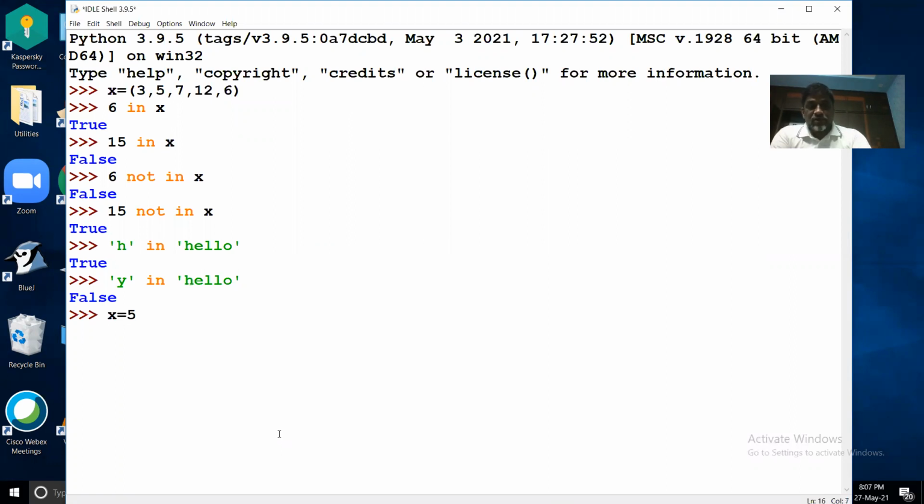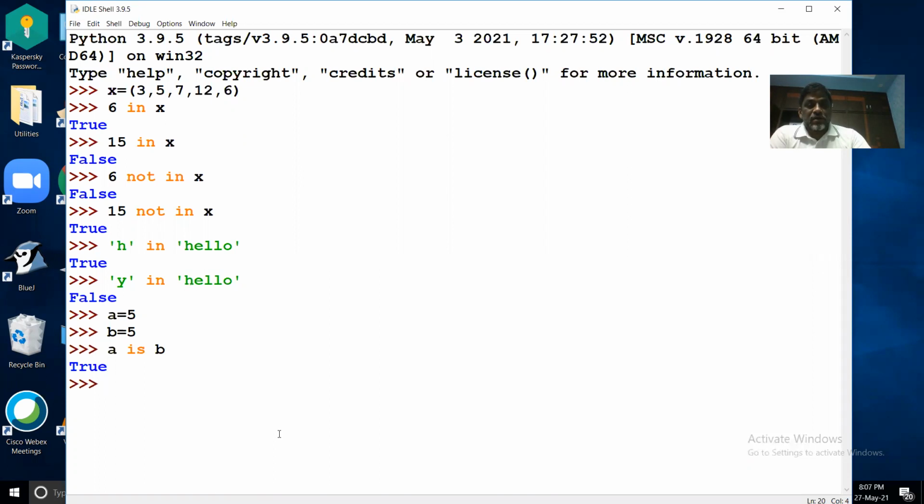I'll create some variables: a is equal to 5 and b is equal to 5. And now I'll test a is b. See, it is saying true. The reason is a and b both refer to the same object 5 in memory.